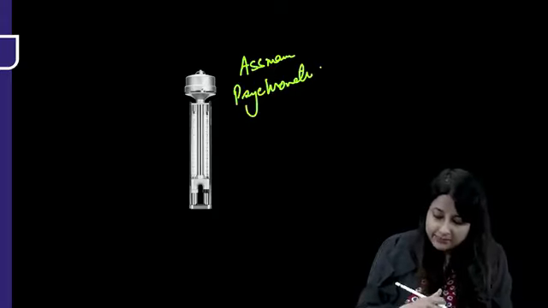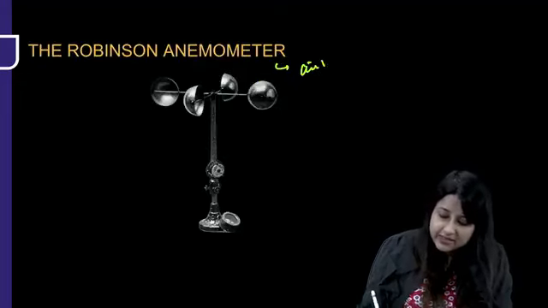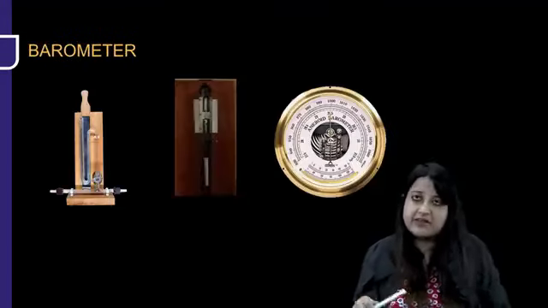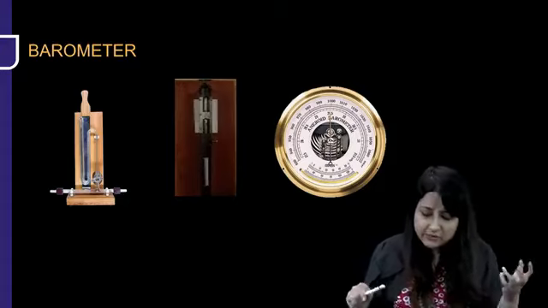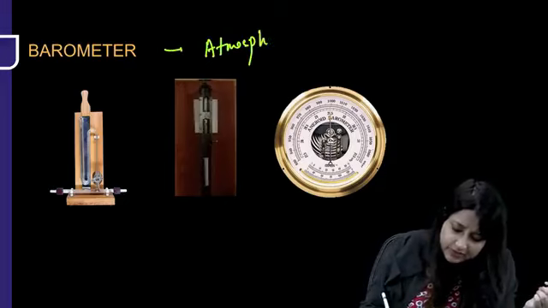Now there are some other instruments. Anemometer. This is a Robinson anemometer. This was used to measure air velocity earlier. Now we are preferring the Kata thermometer. All these are different types of barometers, aneroid and mercury barometers. They measure what is known as atmospheric pressure.